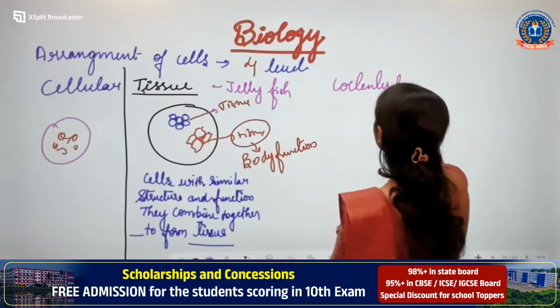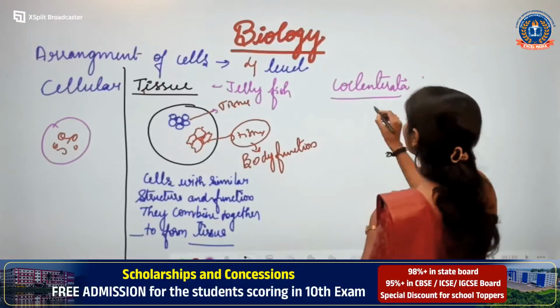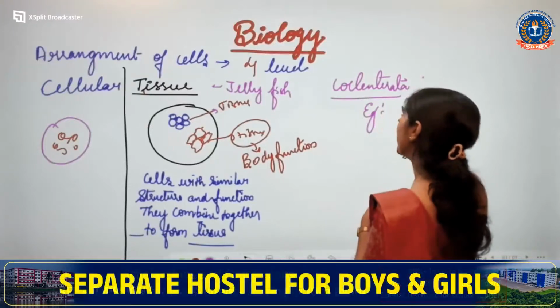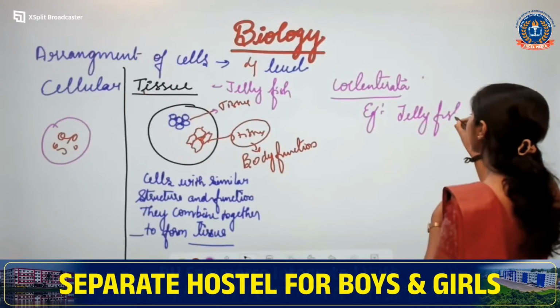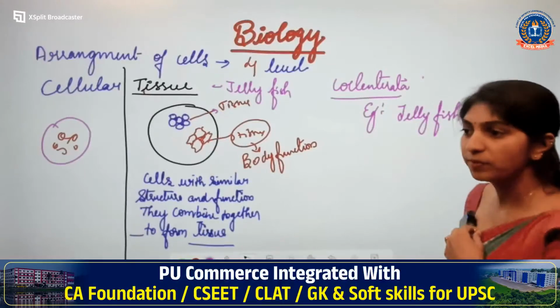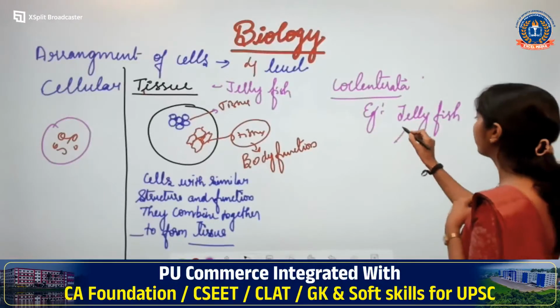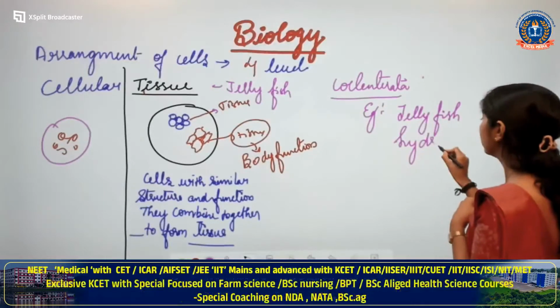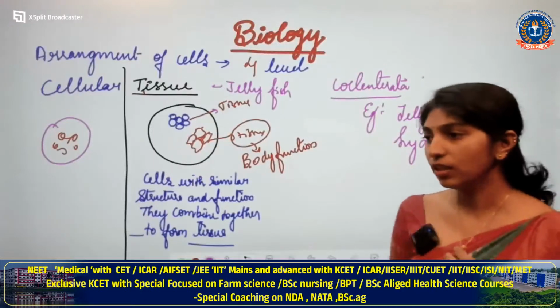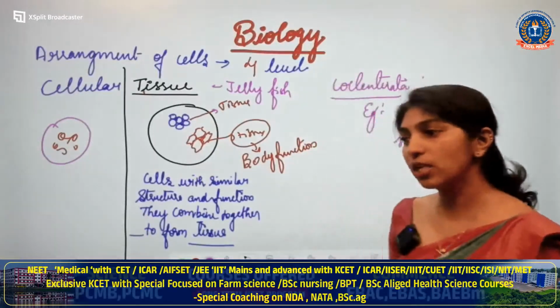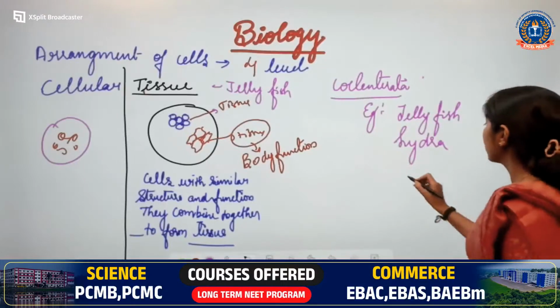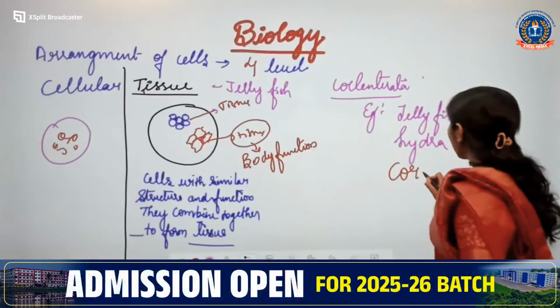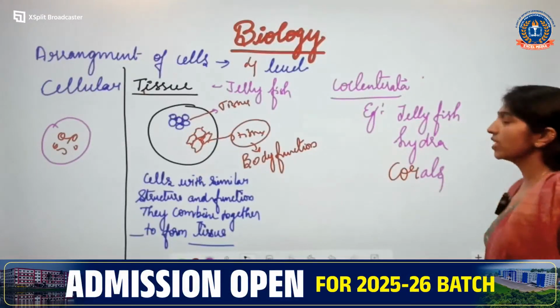Can you give the example for Coelenterata? Which are the examples? One is jellyfish. Hydra, very good. Yes, Pragati, Varun, Shilpa, Mangala, very good. Then corals, Pragati has answered corals, very good. Corals are also example for Coelenterata.